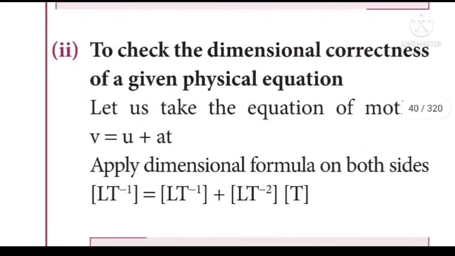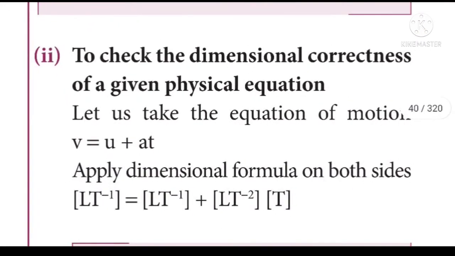Next application of the dimensional analysis is to check the dimensional correctness of a given physical equation. Let us consider the equation of motion. We have studied about the 3 different kinds of equation of motion in our lower classes. They are v is equal to u plus at, s is equal to ut plus half at squared, and v squared is equal to u squared plus 2as.